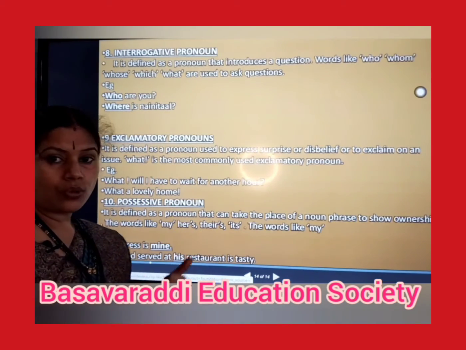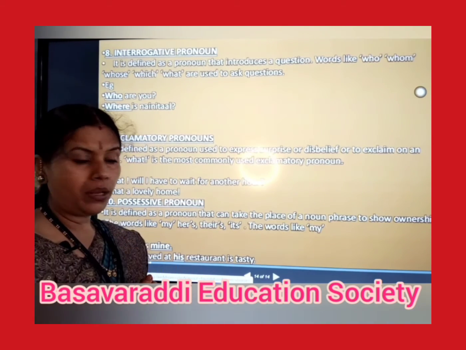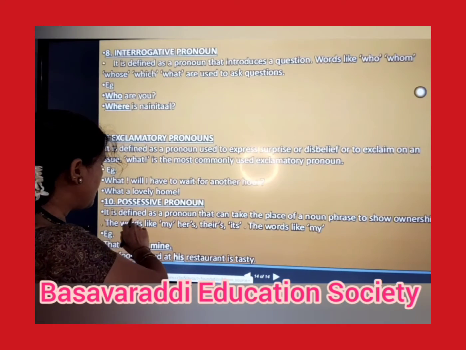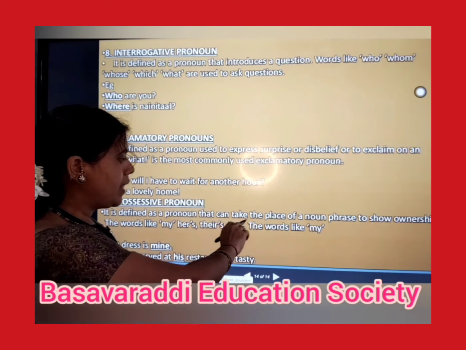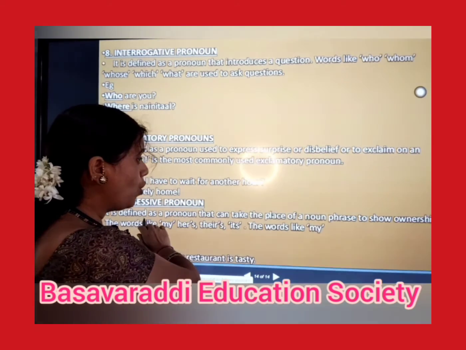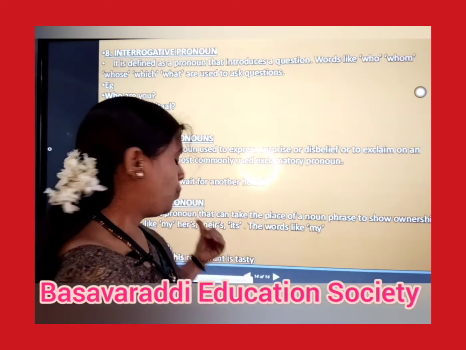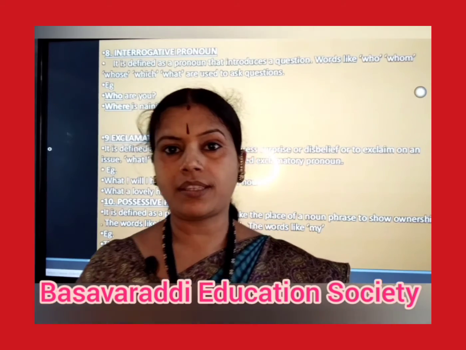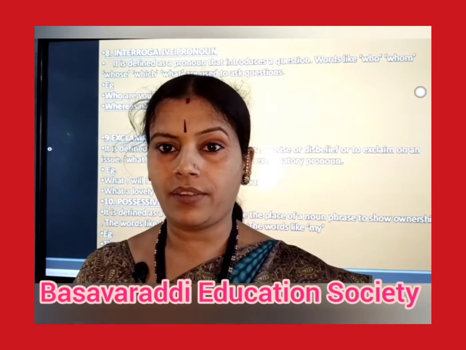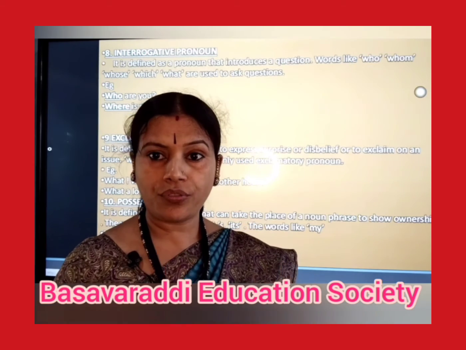This is the possessive pronoun. What do you mean by possessive pronoun? It is defined as a pronoun that can take the place of a noun phrase to show ownership. Words like mine. Possessive means possession. We have very much possessiveness about our family members.